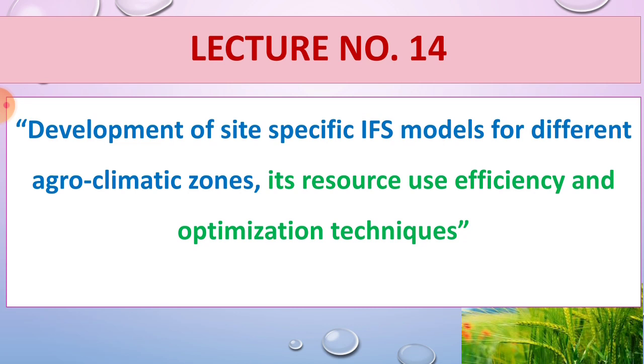Okay, in the last lecture we have seen the definition of IFS. Integrated farming system means combination or integration of different enterprises. Integrated farming system is called एकात्मिक शेती पद्धत in Marathi. Combination of one or more enterprises, that is called IFS.